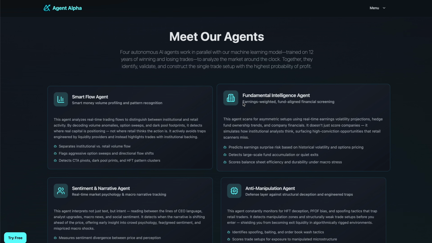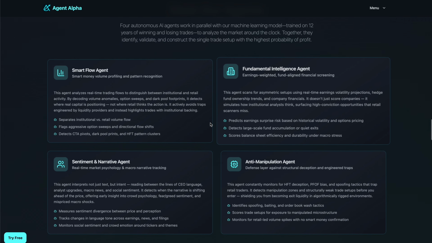It parses 10Qs, 10Ks, any relevant filings, guidance, deltas across quarters using Llama Index, scoring companies on capital durability, negative accrual buildup, and price to volatility skew. It can detect stealth fund accumulation or exit via off-exchange volume drift and historical position re-weighting.